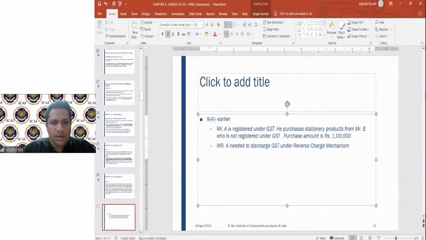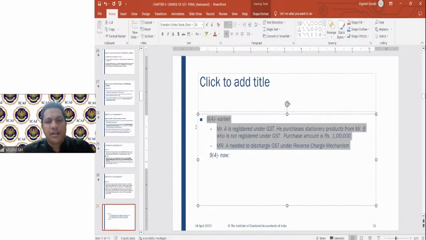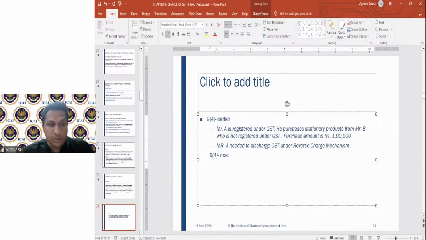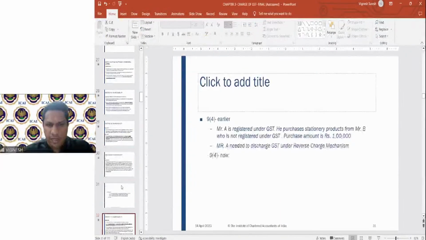This was section 9 subsection 4 earlier. Now, what is section 9 subsection 4 now? This is removed. Earlier, it didn't matter what product he was buying, it should only be more than 5,000. If he purchased, he straight away had to discharge the GST on the reverse charge mechanism.